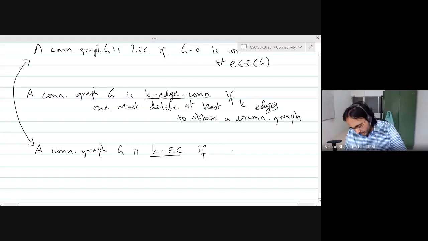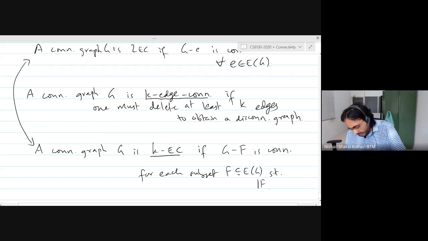Exactly. So G minus F is connected for each subset F of the edge set such that the cardinality of F is less than or equal to k minus 1.